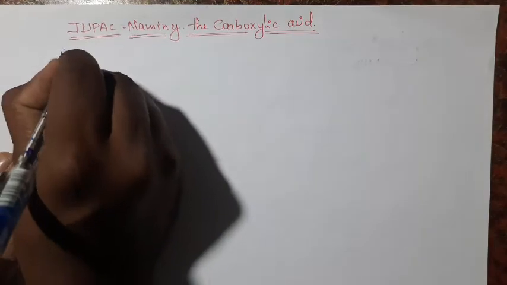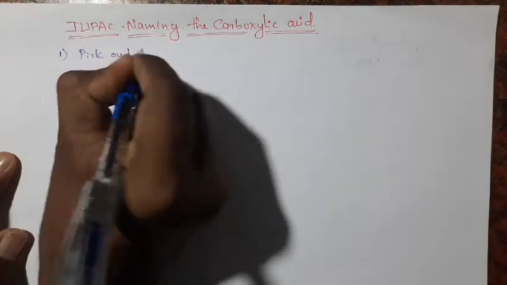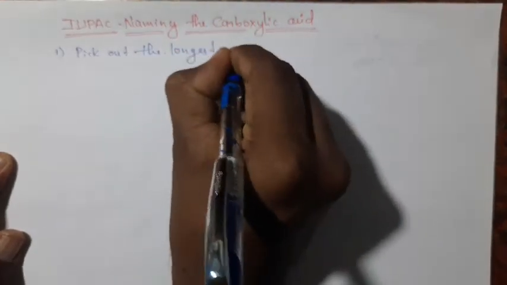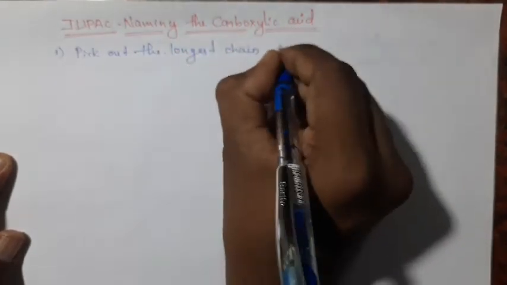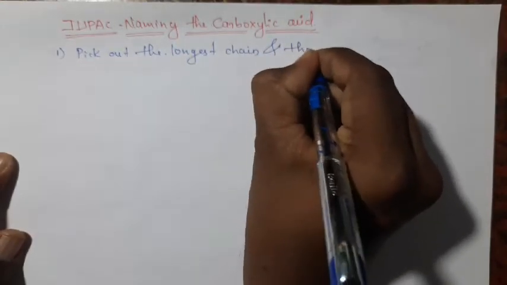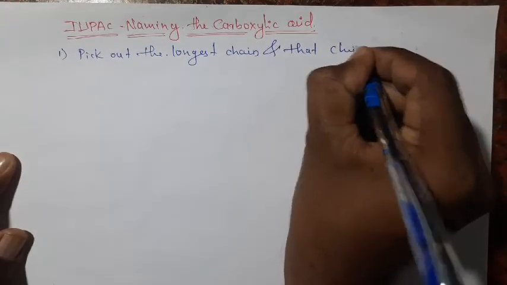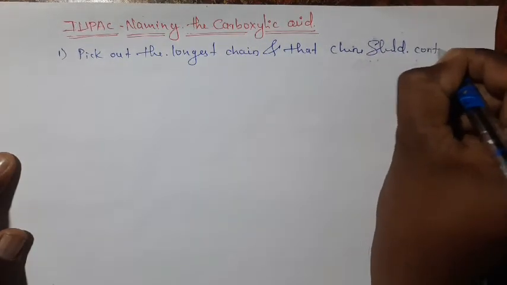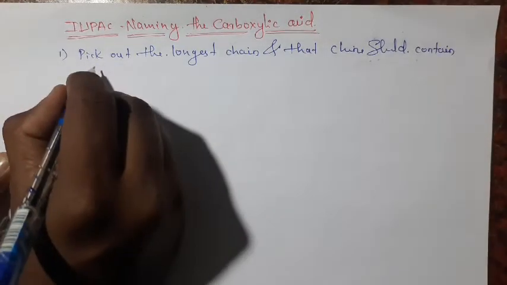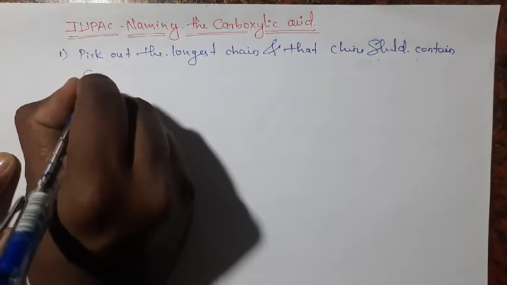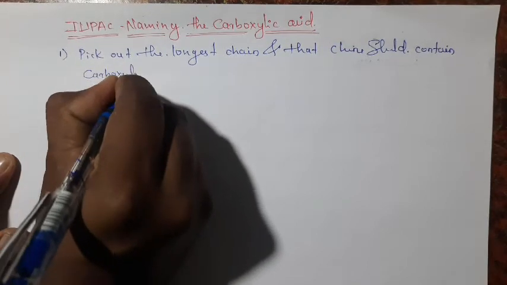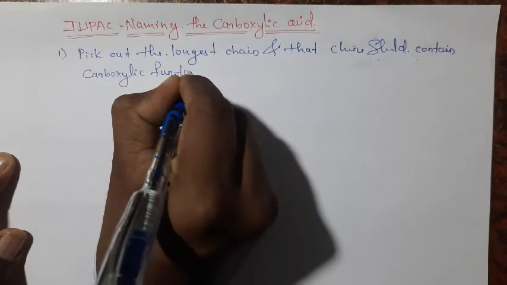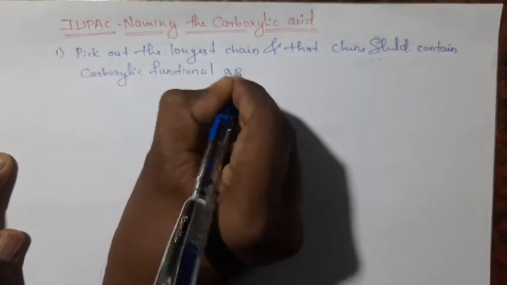First point in the IUPAC nomenclature of carboxylic acid is to pick out the longest chain, and that chain should contain the carboxylic functional group.